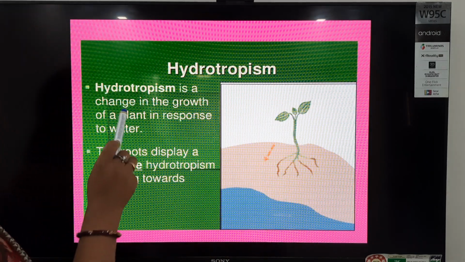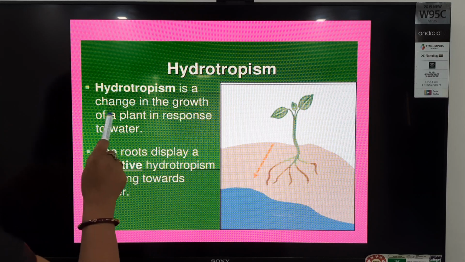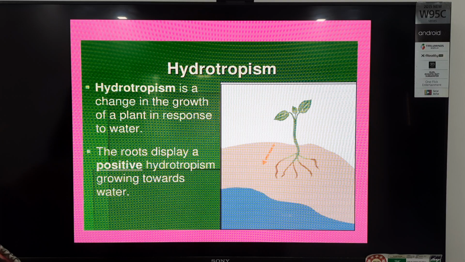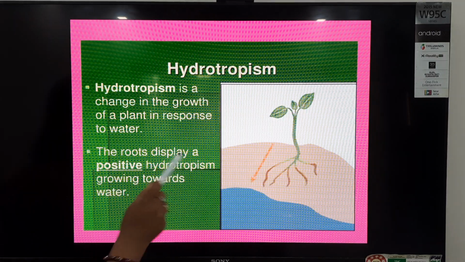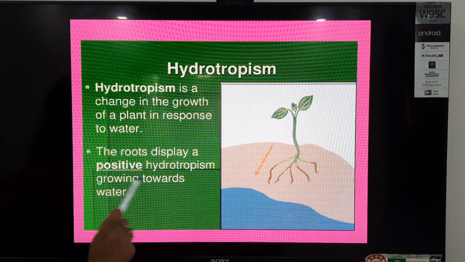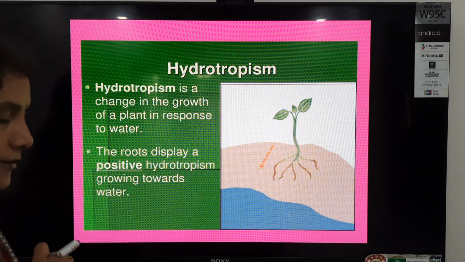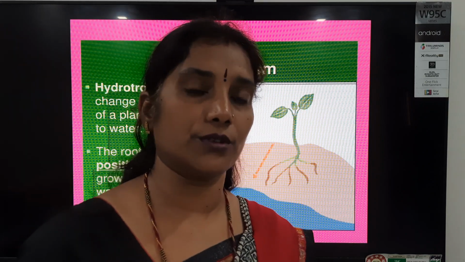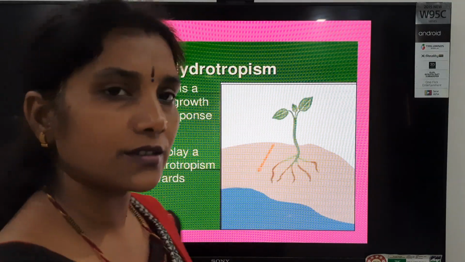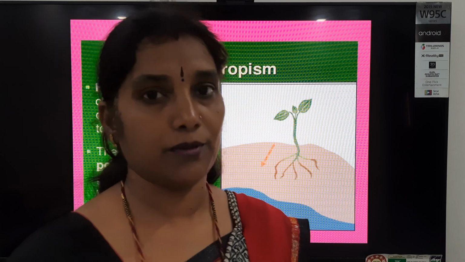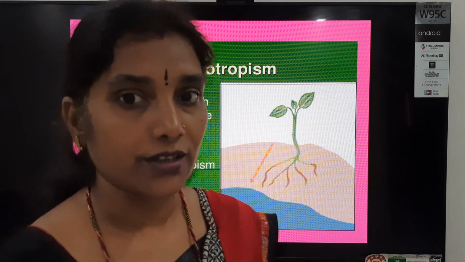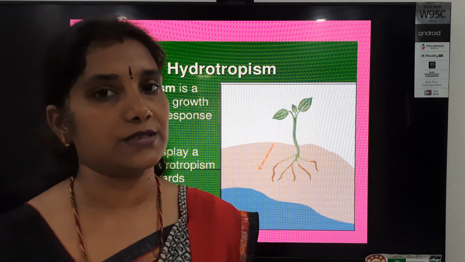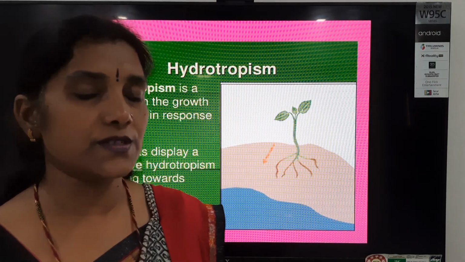Observe here, students. Hydrotropism is the change in the growth of a plant in response to water. The roots display a positive hydrotropism, growing towards the water. I hope I am making you clear. And the next question may come to your mind: can the plant show negative hydrotropism? Plants need water, but can they show it? Yes, students, they show negative hydrotropism also. But where? Let's observe in the next slide.